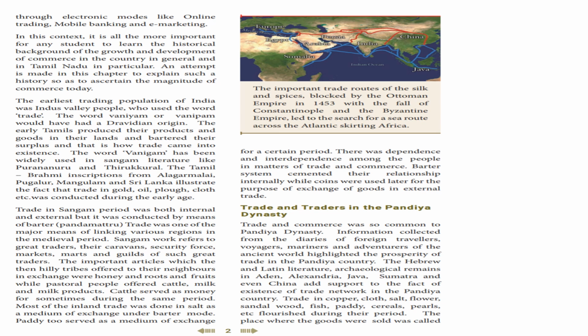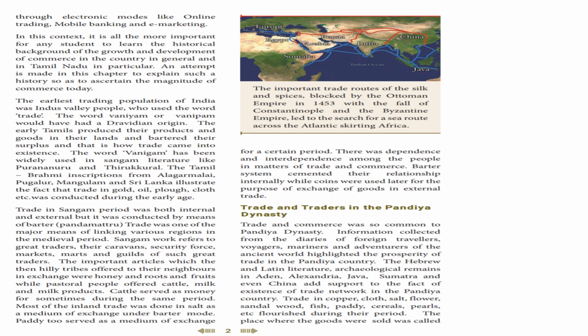The important articles which the hilly tribes offered to the neighbors in exchange were honey and roots and fruits, while pastoral people offered cattle, milk and milk products. So here this trade was according to their region where the people live. Okay, so the hilly tribes, மலைவாழ் மக்கள் வந்து அவங்க கிட்ட என்ன இருந்துச்சோ அதை வந்து எக்ஸ்சேஞ்ச் பண்ணாங்க.